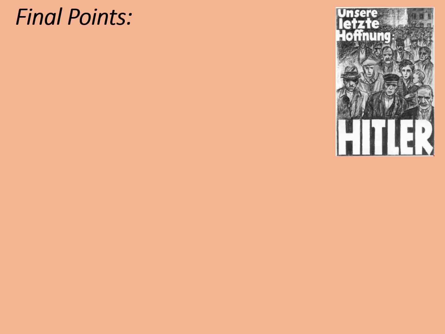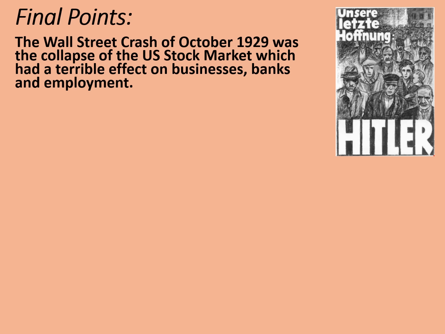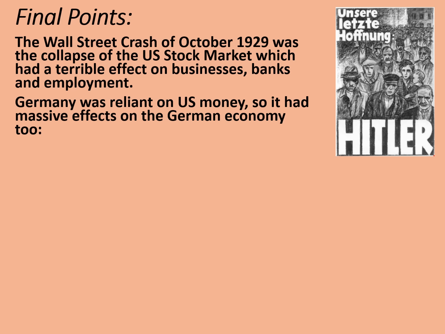We'll come on to what the government did about this in our next video, but for now we'll sum up the effects of the Wall Street crash. The Wall Street crash of October 1929 was the collapse of the US stock market, which had a terrible effect on businesses, banks and unemployment. Germany was reliant on US money, so it had massive effects on the German economy too.